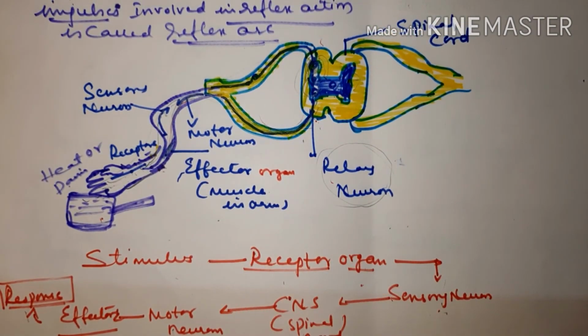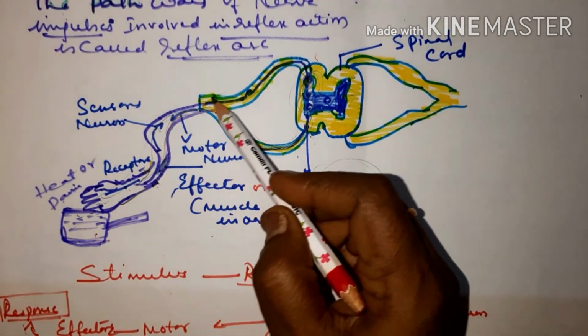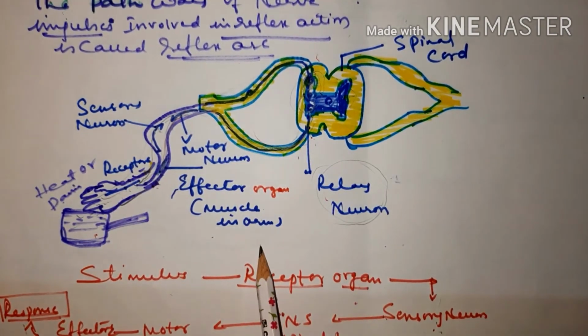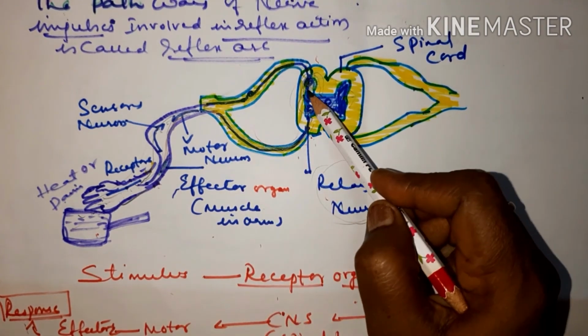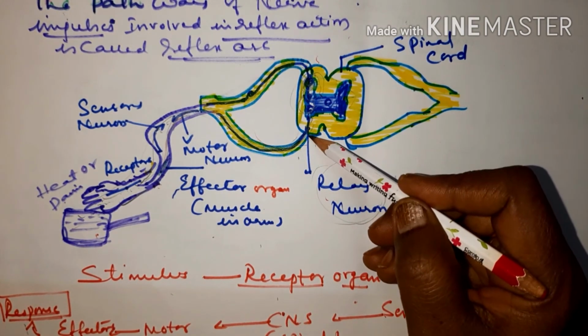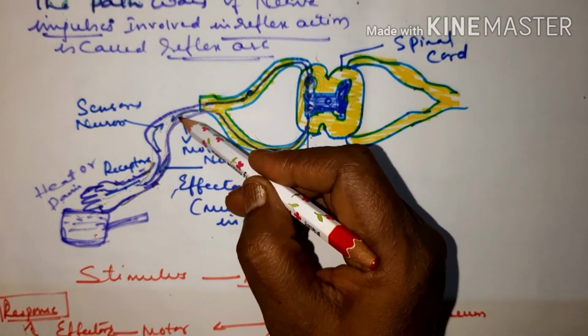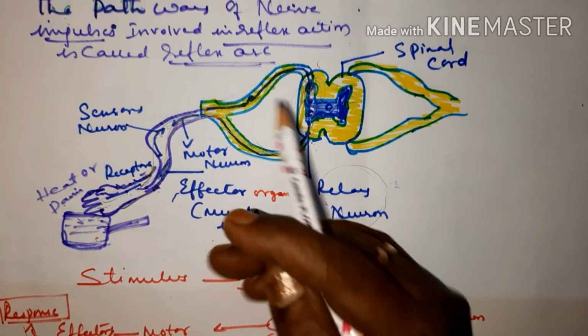Once again I'll tell you, children, very important for your exam. You can see the arrow mark. The pathway of nerve impulses involved in reflex action is called reflex arc. From receptors to the sensory neurons, from the sensory neurons to the spinal cord, from the spinal cord to the relay neurons or mixed neurons, from the mixed neurons to the motor neurons, from the motor neurons to the effectors, and effectors will bring about action.